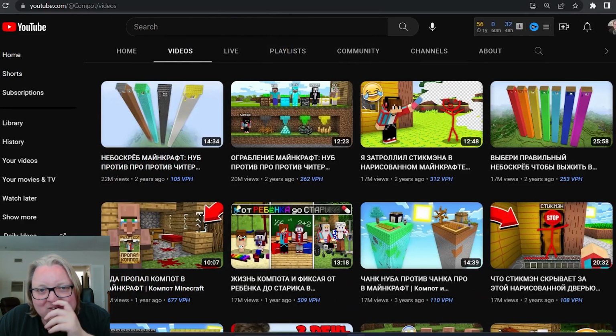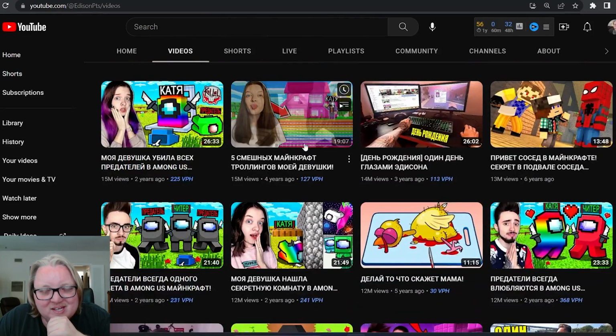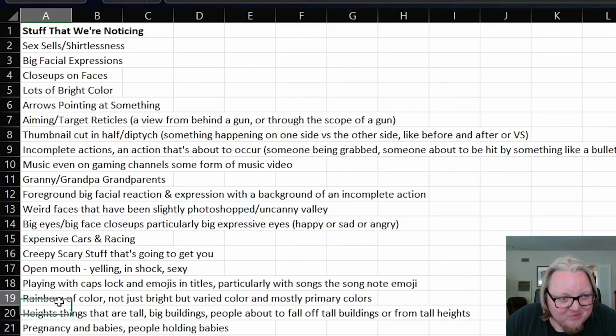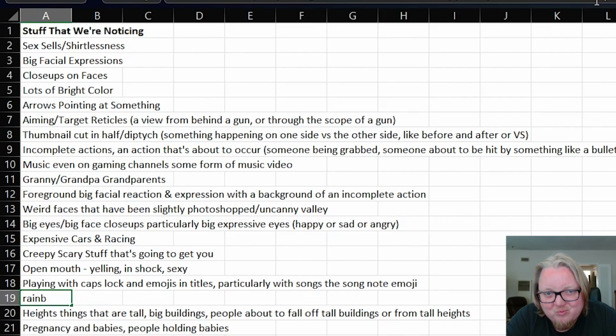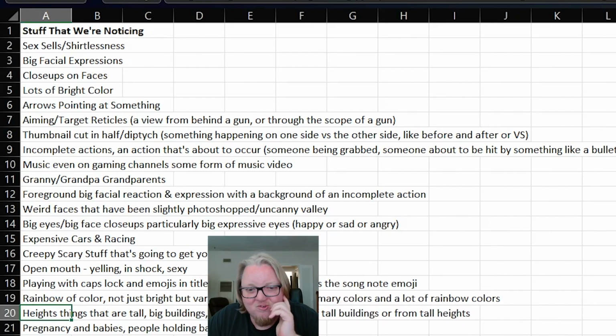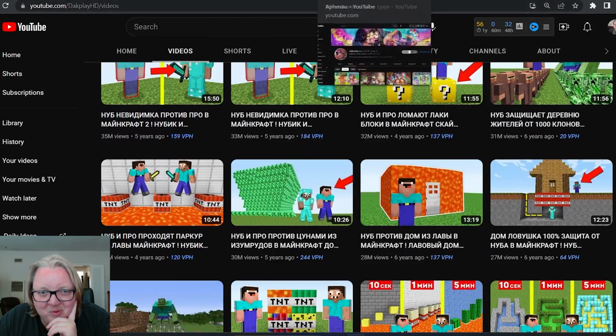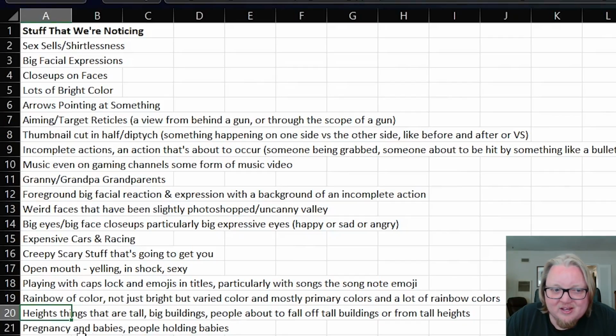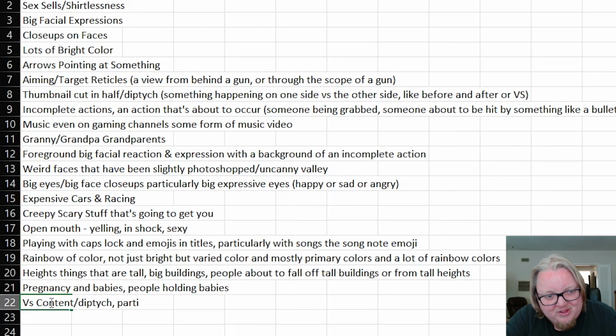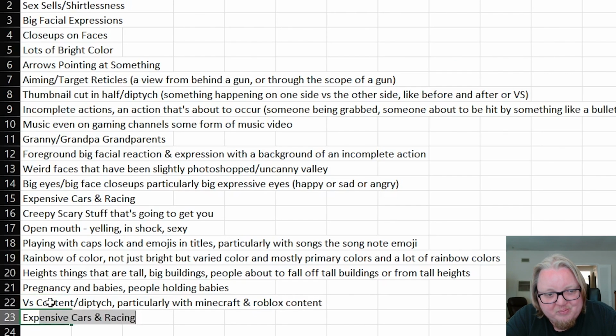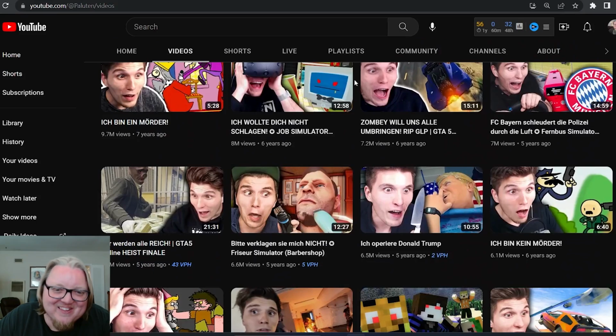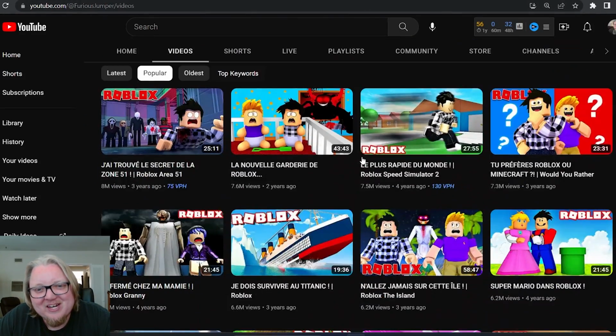What else? Rainbow colors. It's very interesting that rainbow colors consistently. I'm going to write that down if that's not in there already. Rainbow color. A lot of rainbow colors, which is very, very interesting. And then, yep, arrows pointing at things. A lot of versus content, particularly with Minecraft and Roblox content. Explosives, TNT, particularly with Minecraft and Roblox content. Let's see, big expressive faces. There you go, right? There's a foreground and a background and an action.